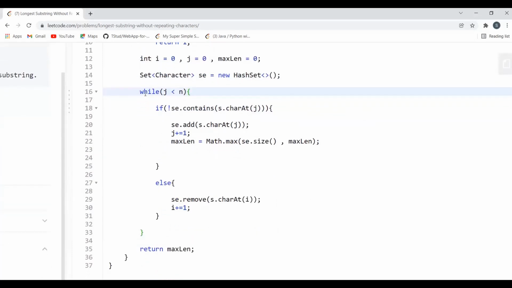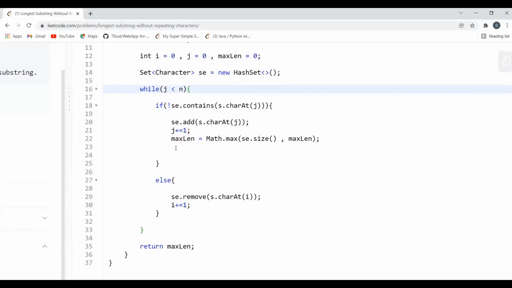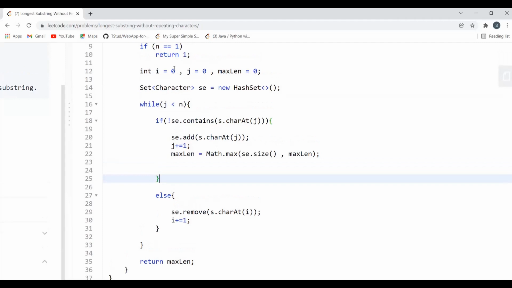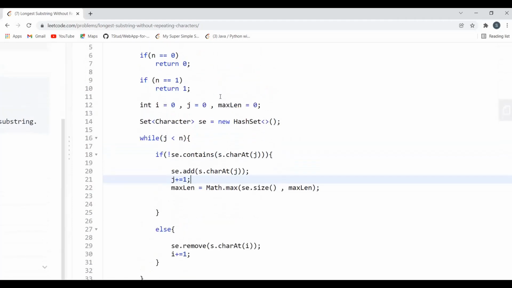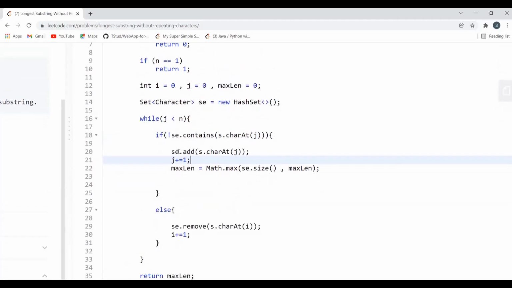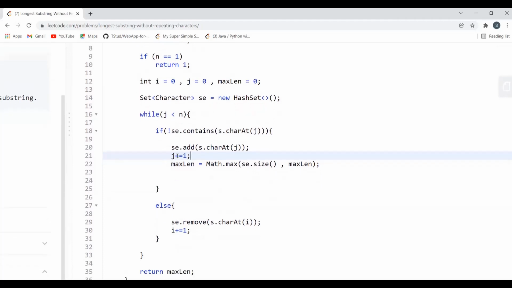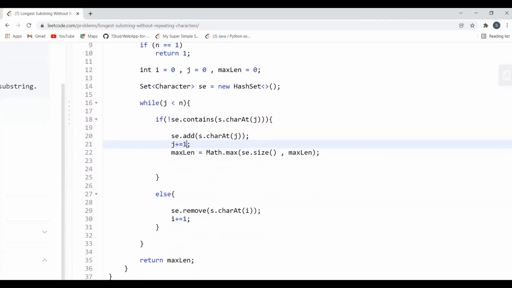Now we are taking a while loop while j value is lesser than n. Now here what we are doing is we are checking that if se, our set, is not containing the jth character of the given string s, we are going to add this particular character to our set, and we are going to update the value of j. Also we are going to update the value of maxlen depending on the value that is already there in maxlen, and also the size of the set, right?